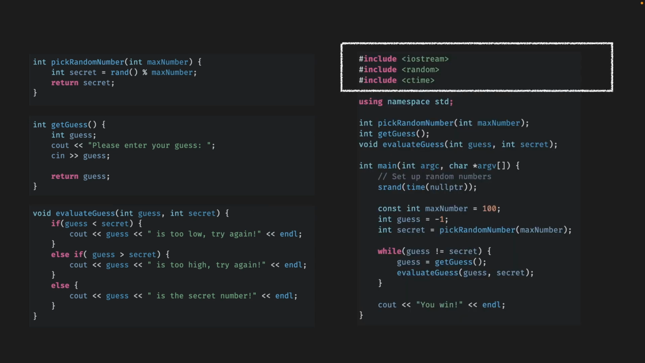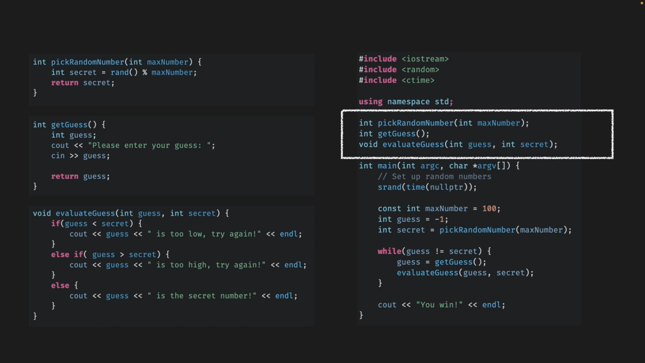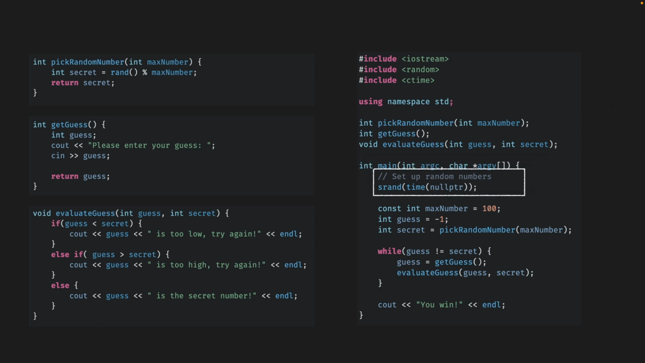For our main function, first we need to make sure we're including all the right libraries. Since we're going to be printing stuff and getting input, we need iostream. Since we're going to be getting a random number, we need random. And later on, you'll see that we're going to need the ctime library as well. We put our function declarations up here at the top, like we talked about. And then the very first thing we do in main is use this srand function. This, if you've never seen this before, just initializes the random number generator. There are a couple of different ways to write this. Sometimes you'll see instead of null pointer, people will say null or 0, but this essentially says every time you run the program, you want a different set of random numbers.